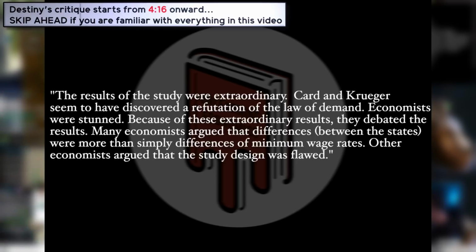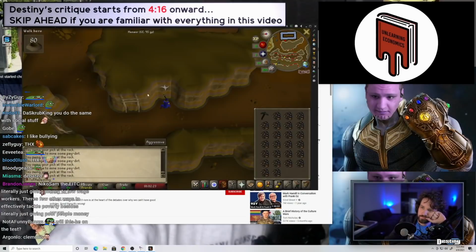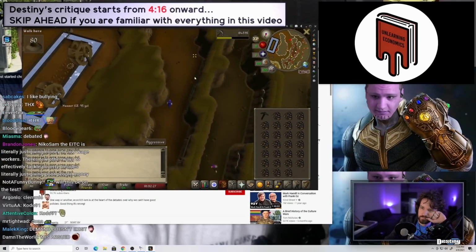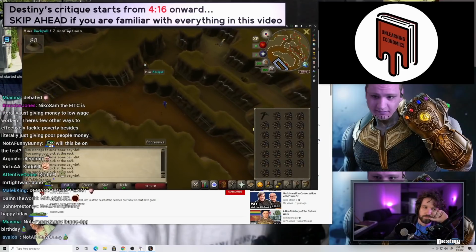Many economists argued that differences between the states were more than simply differences of minimum wage rates. Other economists argued that the study design was flawed. Since this, thousands of papers have been written in the USA and elsewhere on the employment effects of the minimum wage. One of the most pertinent critiques of Card and Krueger was how narrow their study was. A single change in fast food restaurants in two relatively small US states should not be generalized to minimum wages everywhere.